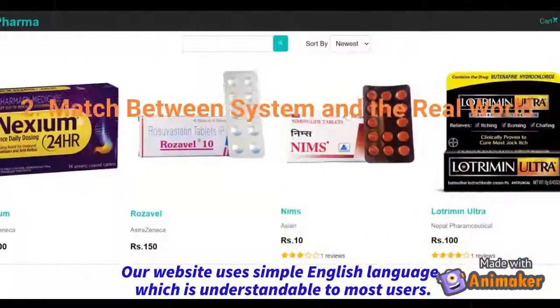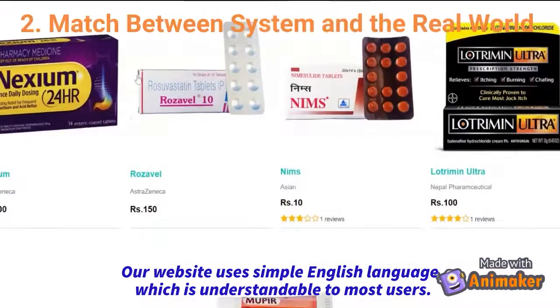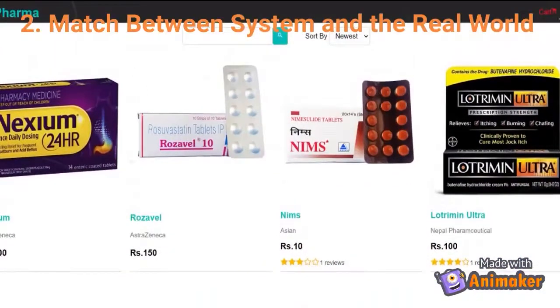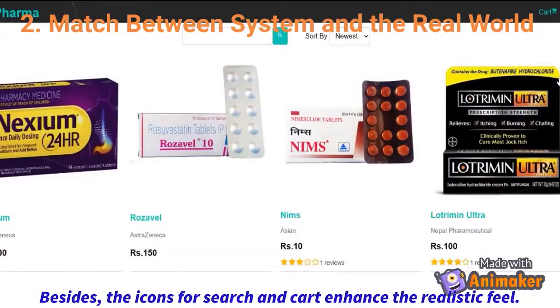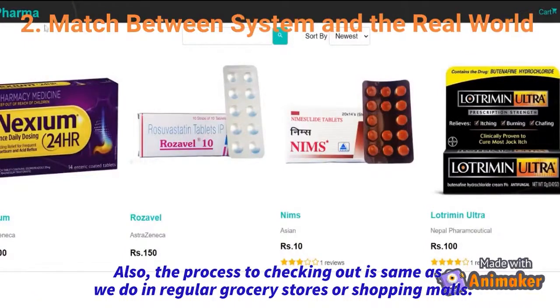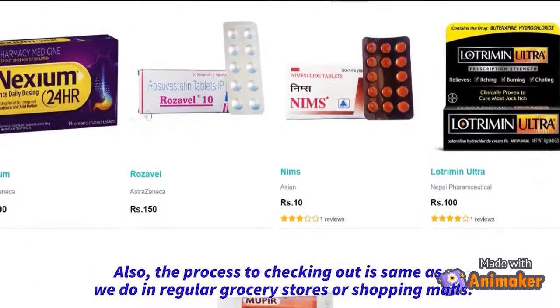The second principle is match between system and the real world. Our website uses simple English language which is understandable to most users. Besides, the icons for search and cart enhance the realistic feel. Also, the process of checking out is same as we do in regular grocery stores or shopping malls.